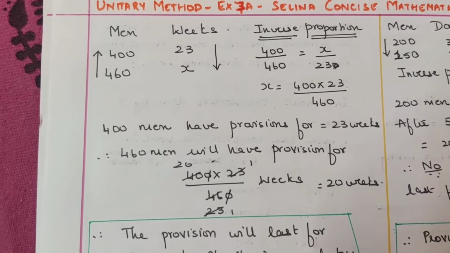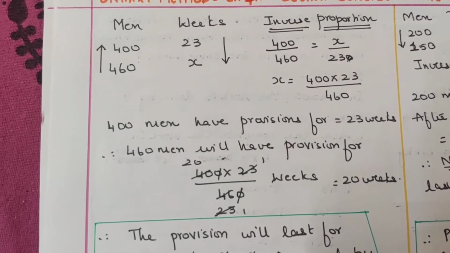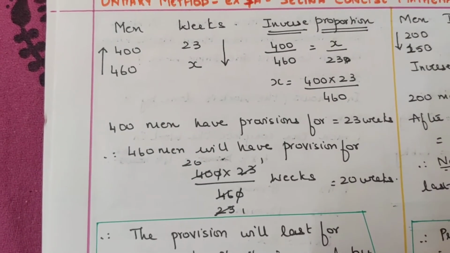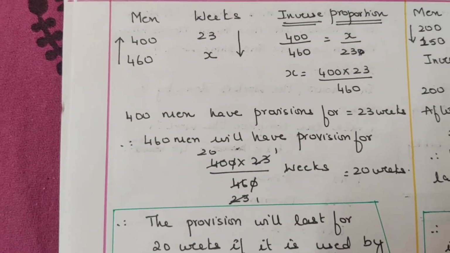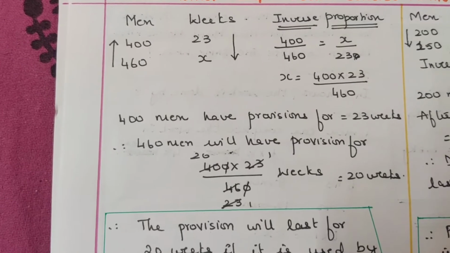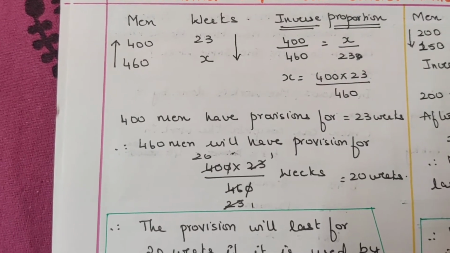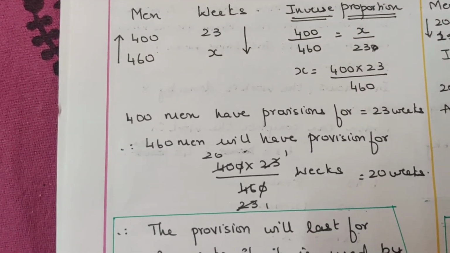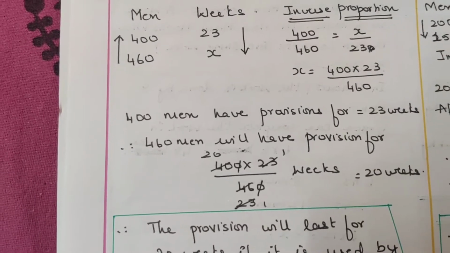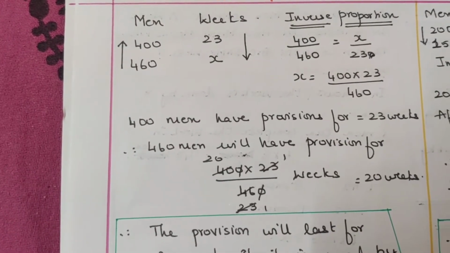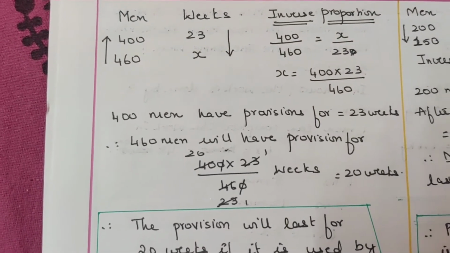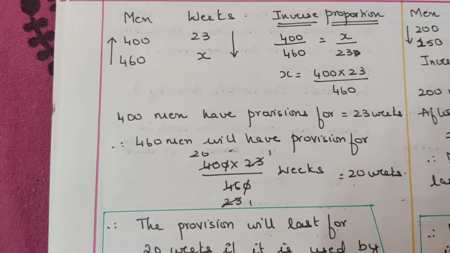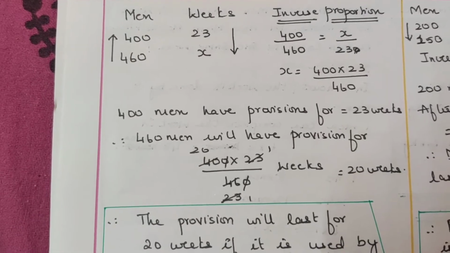Here the number of men is increasing, so I am just putting an increasing sign. Here weeks will decrease because the number of men is increasing. Therefore, I put a decreasing symbol. So in such cases, one is increasing, one is decreasing. Whatever quantity you know, you just keep it like that only, 400 by 460. The other quantity which you do not know, you go ahead and reciprocate. So it becomes X by 23. Therefore, X is equal to 400 into 23 by 460.